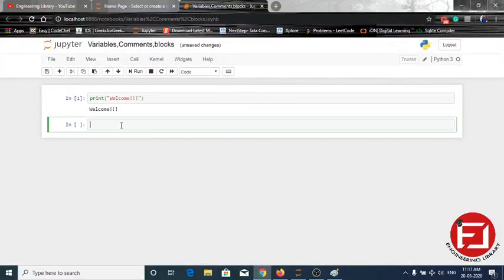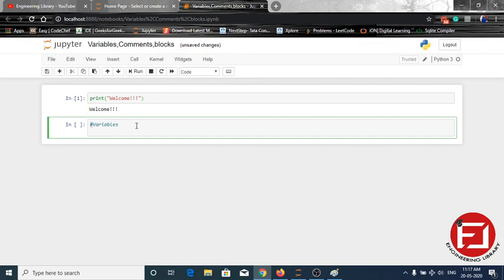So we have just opened Jupyter, and we have renamed this notebook to variable, comment and block. Now we have to indicate that we are going to illustrate the variable, so simply we need to comment. We used the hash, and after that we wrote variables. So the compiler will simply skip this line.